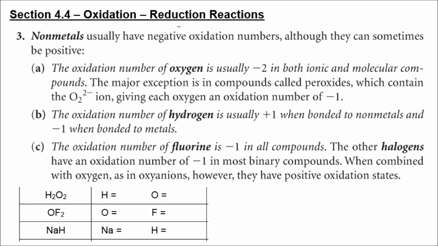And then fluorine is always -1 because it's the most electronegative atom on the whole periodic table, so that's going to be locked in at -1. The other halogens, chlorine, bromine, iodine, they would be -1 in most binary compounds, but if they are combined with oxygen or with fluorine, then the halogens are going to have positive oxidation states.